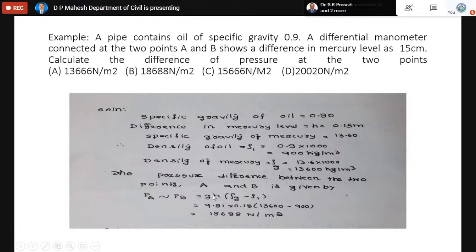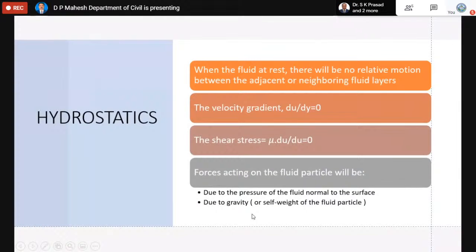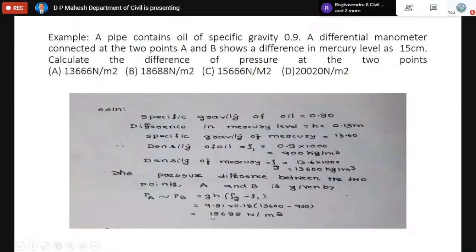So now the pressure difference between the 2 points A and B is given by this formula, this is the ready formula to calculate the pressure difference between the 2 points only when a differential manometer is connected to two different points in the given single pipe. That formula is g into h, rho g minus rho 1. What is h? It is the mercury difference. What is rho g? It is the density of the mercury, because the manometer has mercury, its density is rho g. Then what is rho 1? That rho 1 is the density of the liquid which is in the pipe. That is oil density. So when you substitute everything, you will get the value of the pressure.